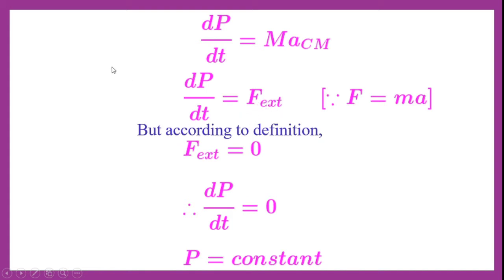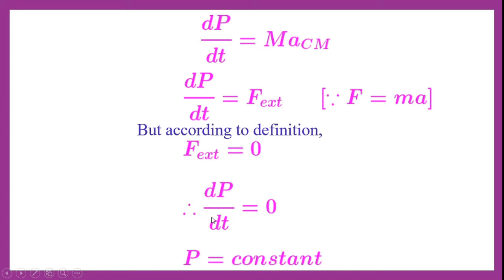But according to the law of conservation of linear momentum, this external force is not there. That means external force has become zero, because in an isolated system there won't be any external force acting on the system. Hence F external is equal to 0. So we have to substitute the value of F external as 0 in the above equation. Then dP by dt is equal to 0.